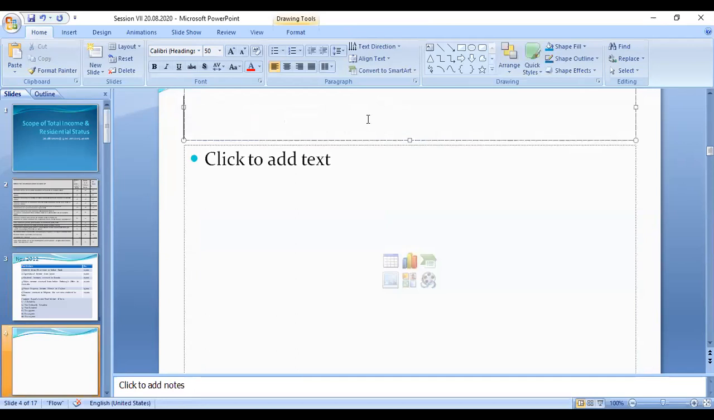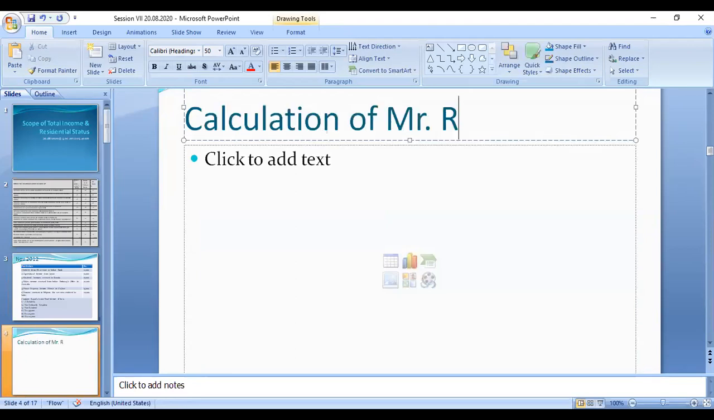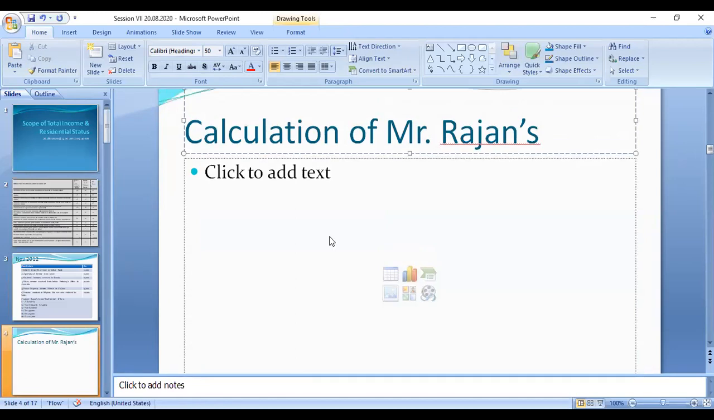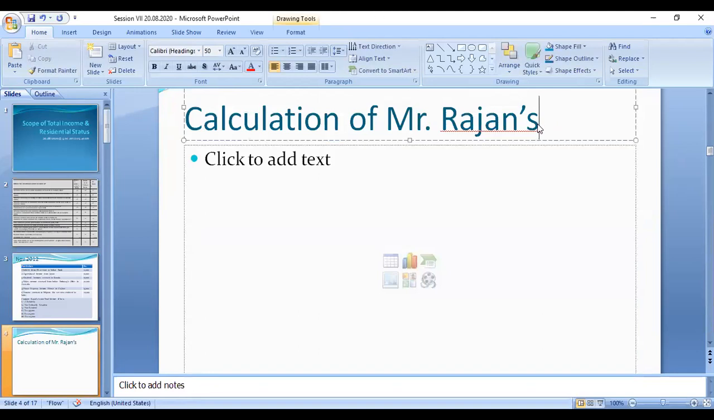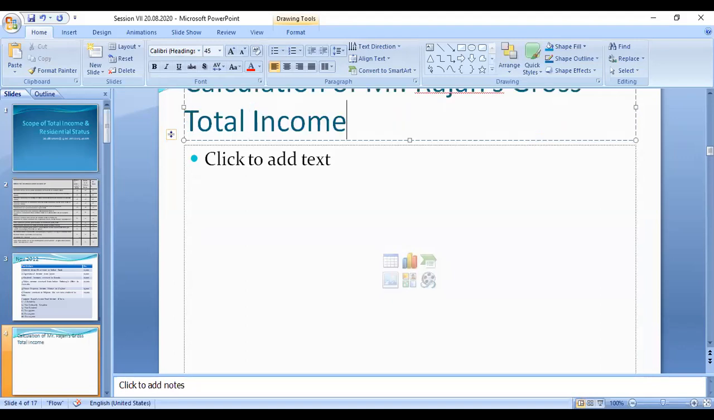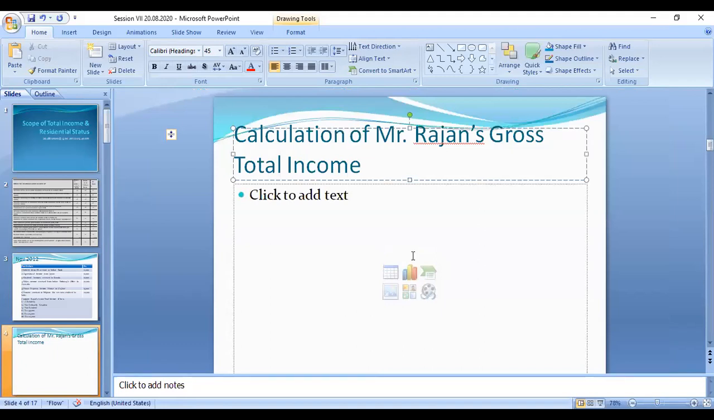So you have to write the heading: computation of Mr. Rajan's gross total income. They are asking for Rajan's gross total income, so put that heading. I will minimize the slide. Okay, this is quite enough. Now you have to open here.